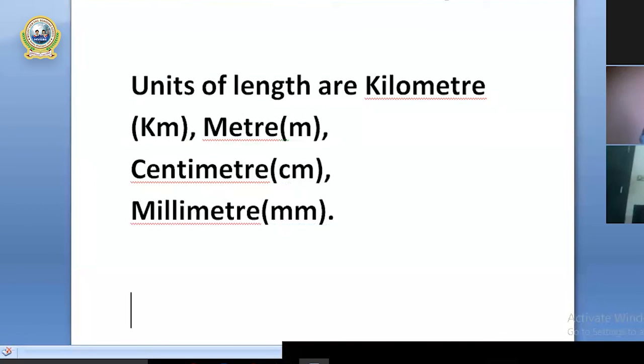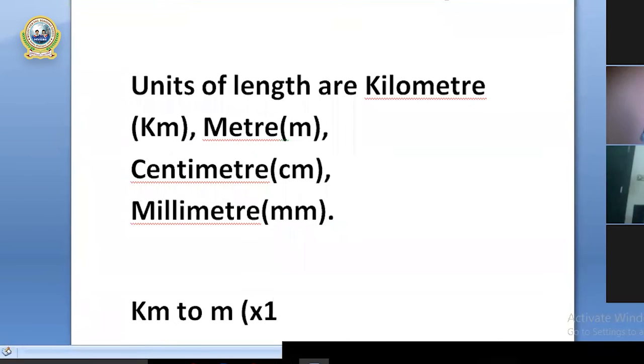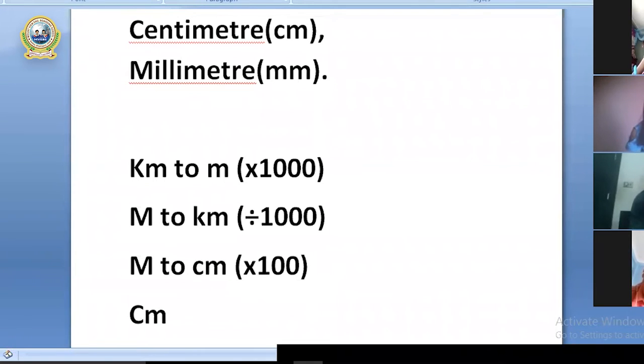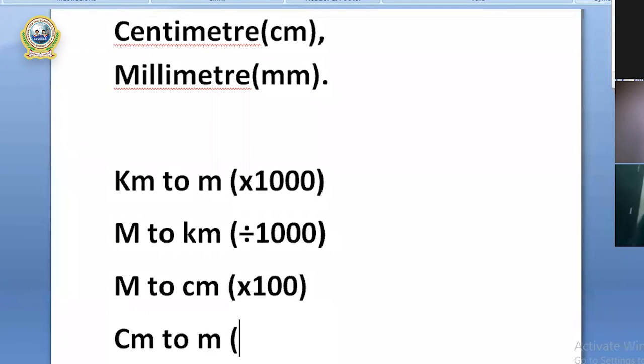You have to follow the pattern there. Kilometer to meter: what do you have to do? You have to multiply by 1000. In the same way, centimeter to meter: divide by 100.